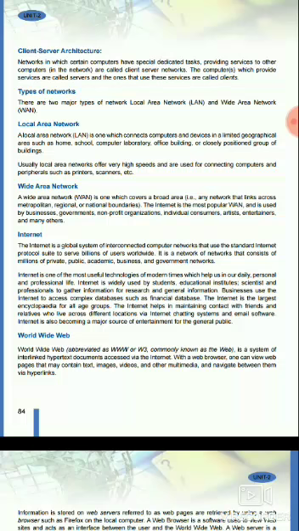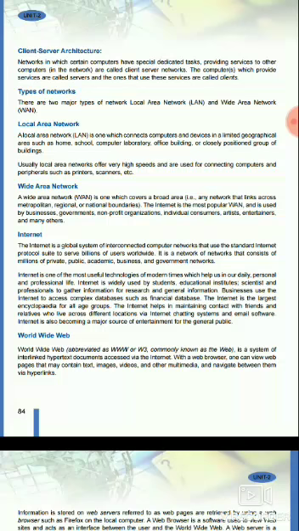So we can say that internet is the biggest network of computers, and used by everyone today who has any smartphone, because a smartphone has an operating system and everyone can use a smartphone for internet connectivity. So internet is one of the most useful technologies of modern times which helps us in our daily personal and professional life.